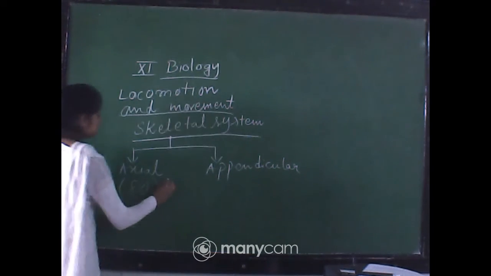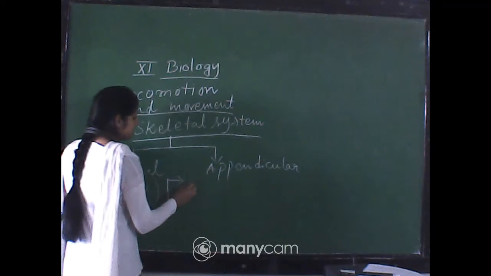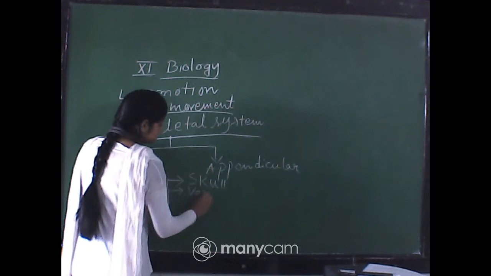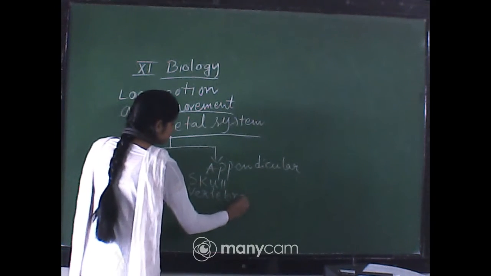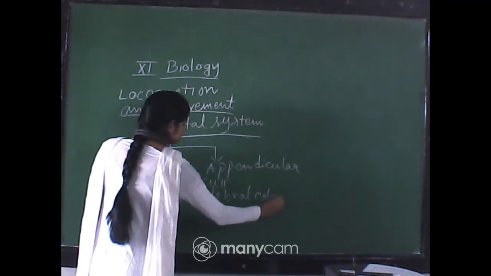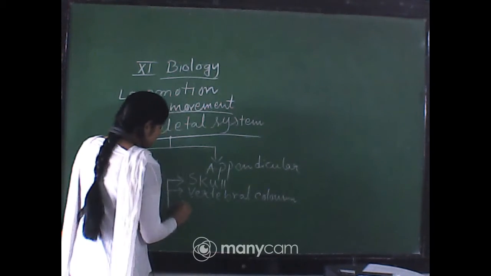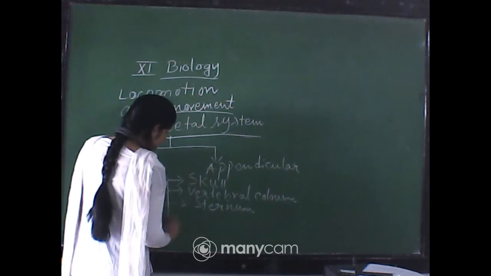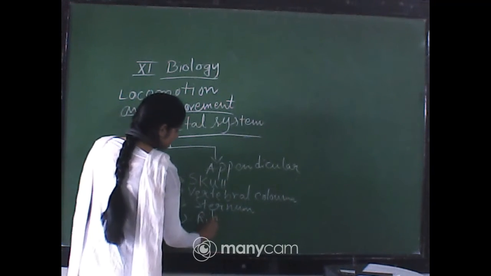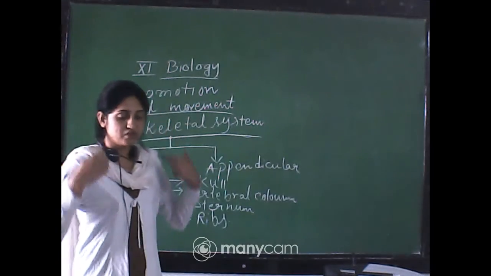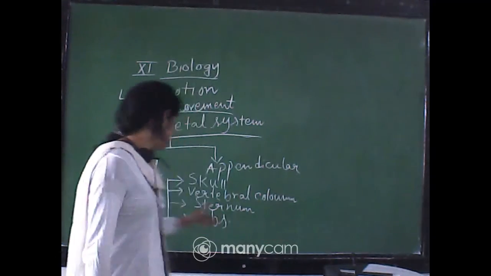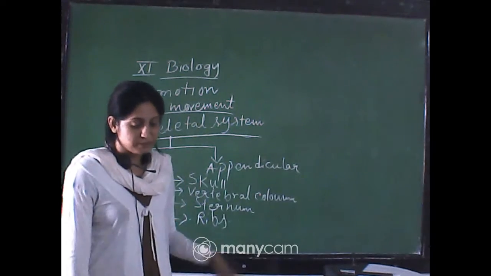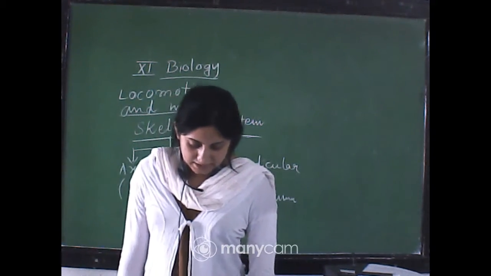So what are the bones present in the axial system? That is the skull, the head structure, vertebral column, sternum and ribs. Mainly the upper structures of the body, that is the body structure, are made by the axial skeletal system. Skull, vertebral column, sternum, ribs, all are present in the axial skeletal system.